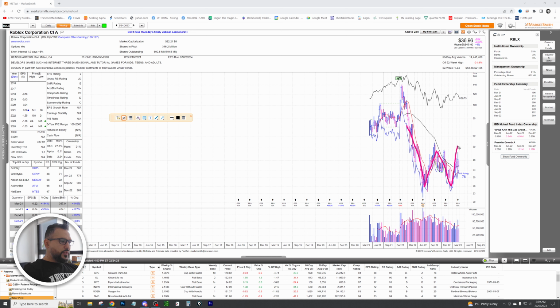If we break above this 50 psychological level, we could see a nice push through. Not to say this will happen anytime soon. This is the weekly chart, but to start here, have a position size there. Obviously, with growth names, you want to position your portfolio accordingly, but start there, cost average at around 30.23, and then have room for another add in case it does pull under that 20 figure anytime in the future. Then you're positioned nicely in a company where ownerships are loading up here in December and September, which is right around down here. They loaded up down here, and of course September they loaded up somewhere in here as well.